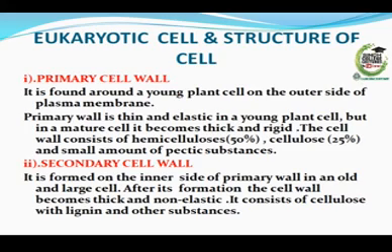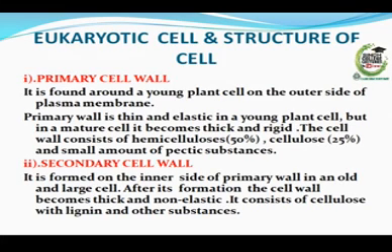Number 1, primary cell wall. It is found around a young plant cell on the outer side of the plasma membrane. The primary wall is thin and elastic in a young plant cell, but in a mature cell it becomes thick and rigid. The cell wall consists of hemicellulose 50%, cellulose 25%, and a small amount of pectate substances.